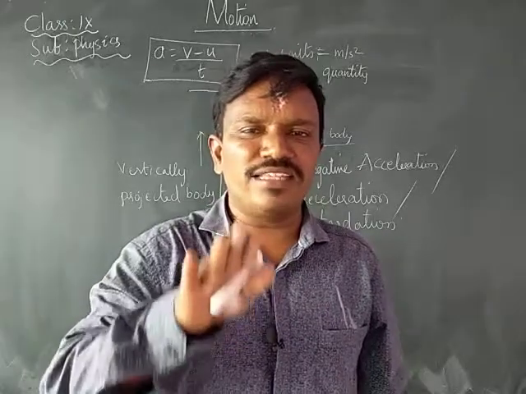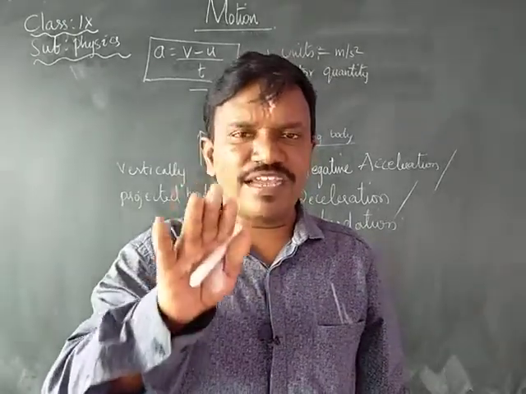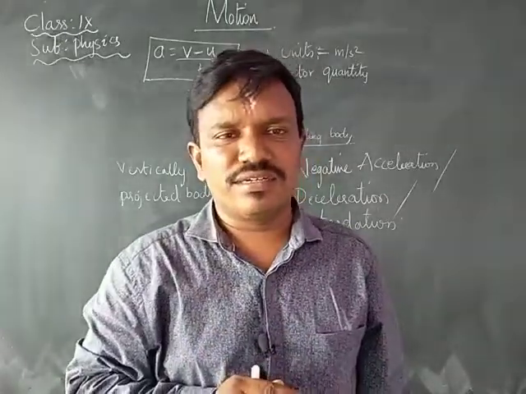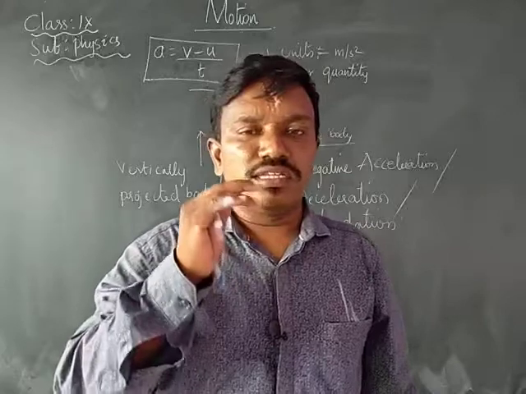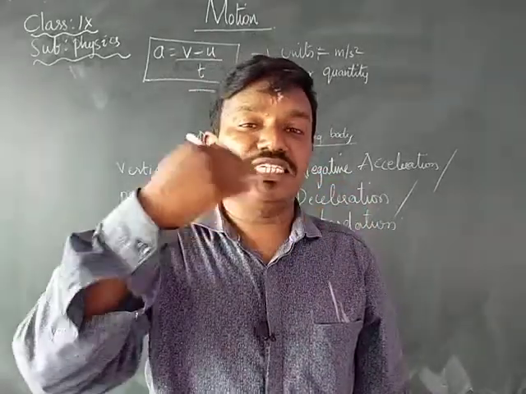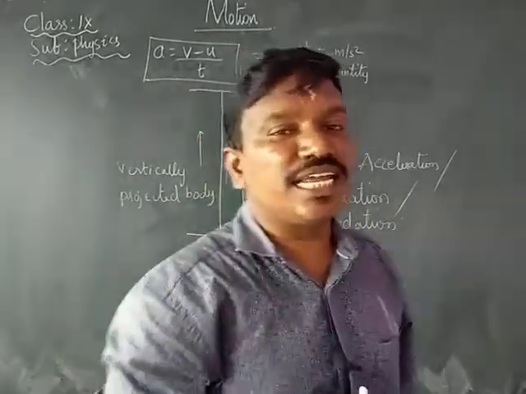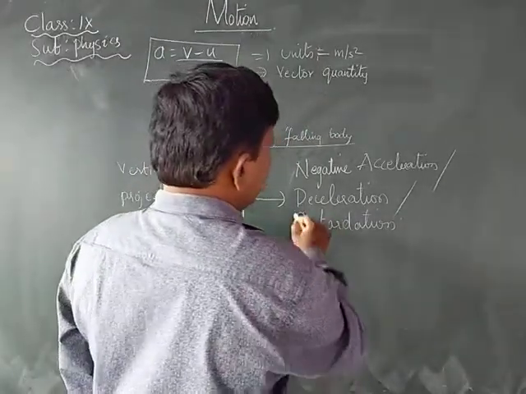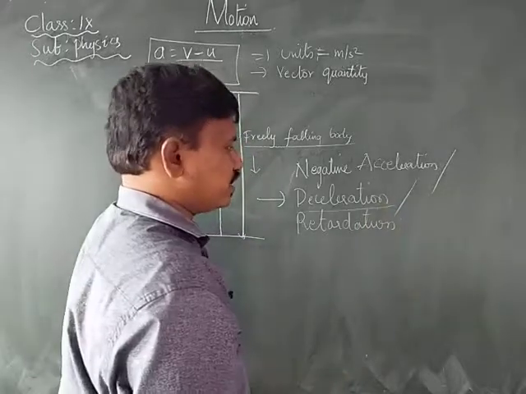What happens when the person applies the brakes? When a person applies the brake, the vehicle comes to a stop. Therefore, the decrease in the speed of the vehicle is called deceleration, or retardation, or negative acceleration.